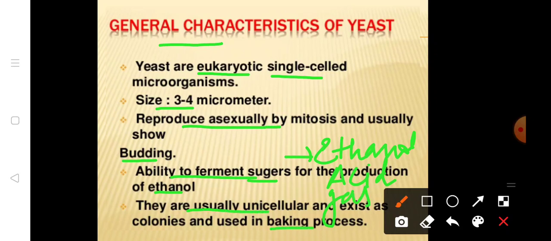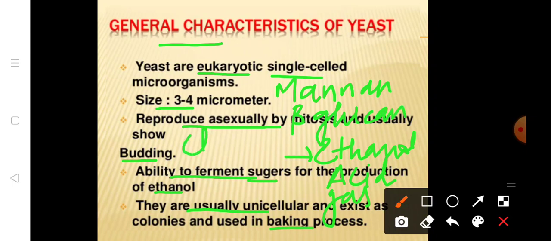One thing we should remember is that the cell wall of yeast is made up of mannan, beta glucan, and a small amount of chitin. The chitin is in a small amount; the major components are mannan and beta glucan.